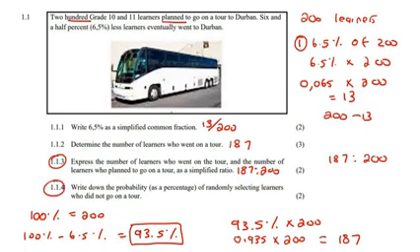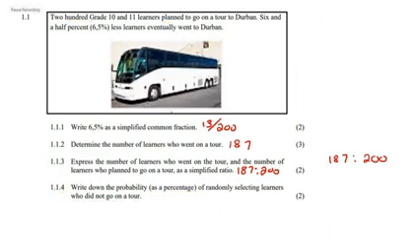This question says, write down the probability as a percentage of randomly selecting learners who did not go on tour. Remember, probability is always going to be over the total. So we're going to say over, and the total is 200 people. Now, what goes at the top? Well, we have to look at what they want. Write down the probability of selecting learners who did not go. How many people did not go? That was 13. So you're going to say 13.